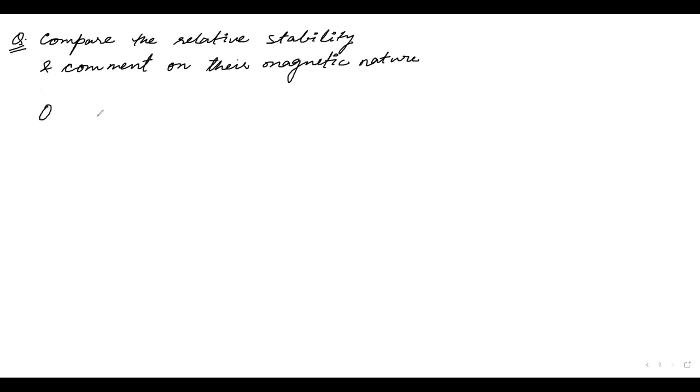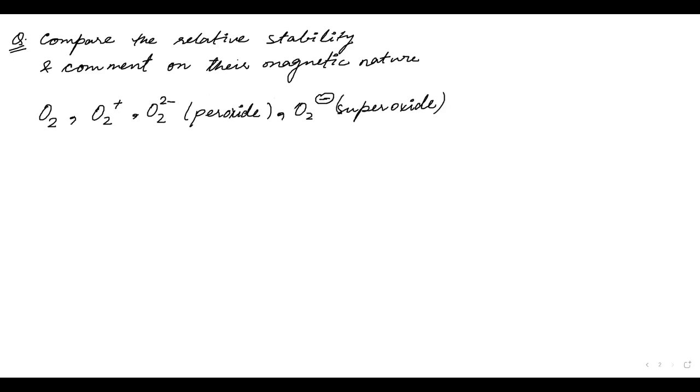The molecules given are O2, O2 plus, O2 minus, and there is one more, O2 2 minus. Sorry, I messed up the names.